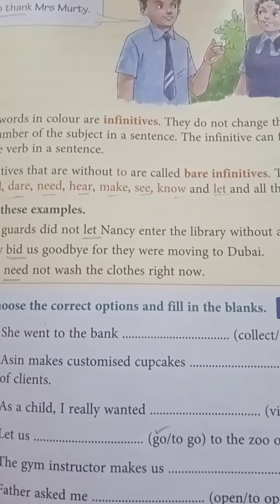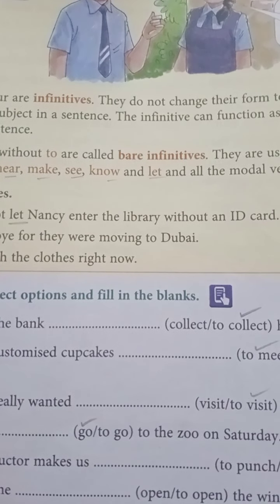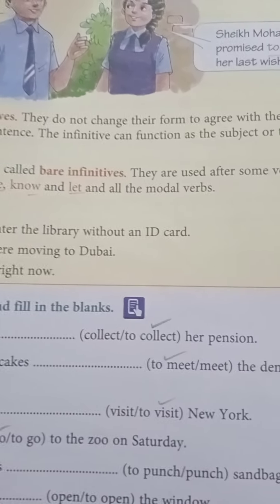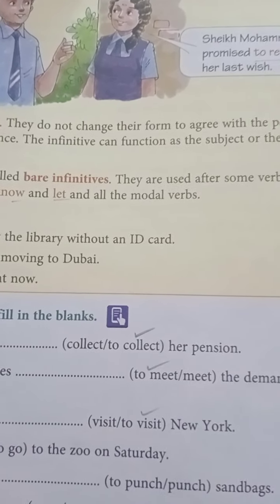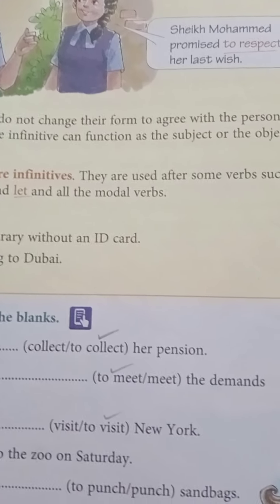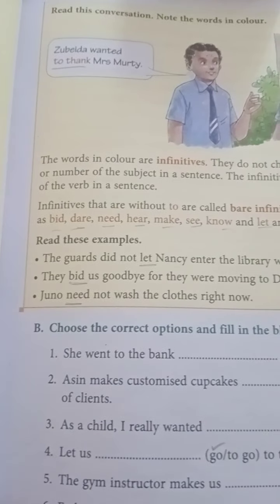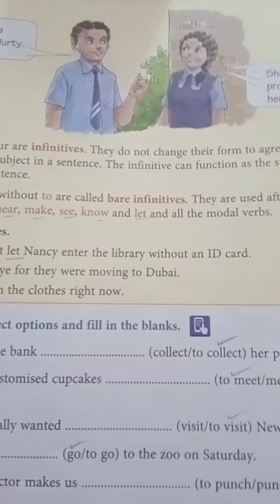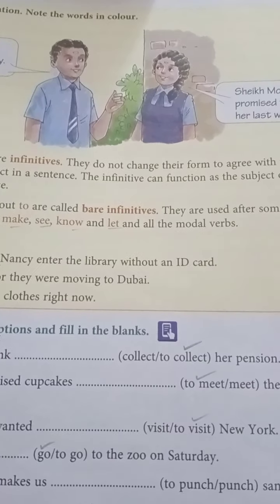Infinitives that are without to are called bare infinitives. I've already told you that. Without to, they are called bare infinitives. There is no to in that sentence. So those are sentences which have bare infinitives. They are used after some verbs such as bid, dare, need, hear, make, see, know, and let, and all the modal verbs.